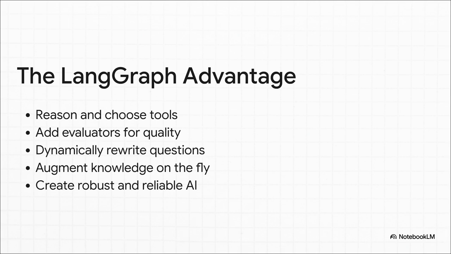You're building agents that can reason, they can choose their own tools, they can evaluate their own work, they can rewrite questions on the fly, they can tap into new sources of knowledge, and all of this leads to AI systems that are just so much more robust, reliable, and transparent. This is how we finally get past the frustrating limits of basic RAG.